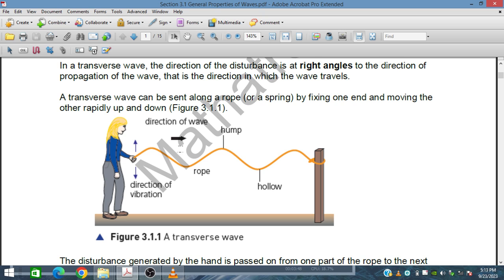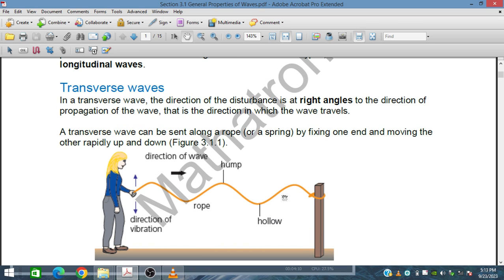The direction of disturbance is this, but the propagation of the wave is in this direction. The disturbance is occurring on the y-axis, and the wave is traveling on the x-axis horizontally. So the disturbance is orthogonal, perpendicular, or at right angle to the direction of propagation of the wave, that is the direction in which the waves travel.